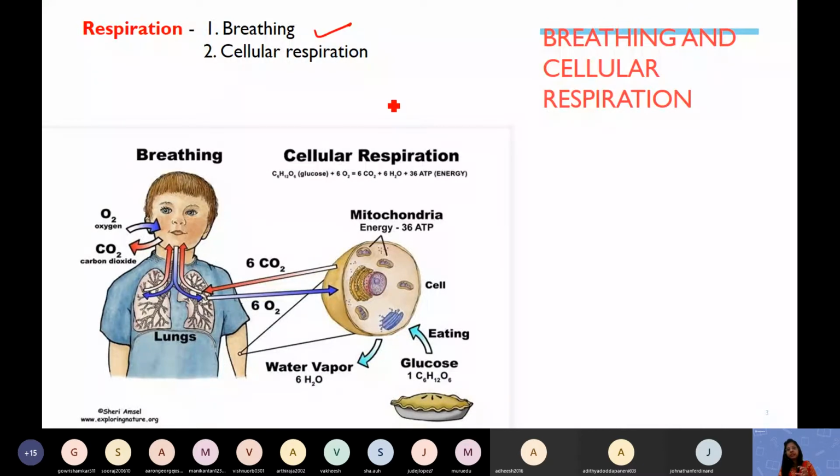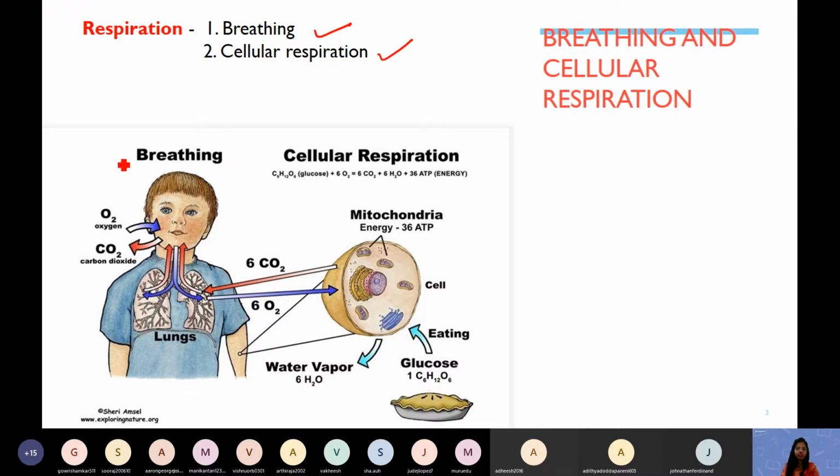Now what is the second step? The second step is something which is called cellular respiration. You know that the oxygen which has gone to your lungs in the process of breathing will go to the cell through blood. And in the cell, there will be some kind of reaction, and that reaction is called cellular respiration. And by cellular respiration, you will get energy. So respiration is divided into two parts, breathing and cellular respiration.